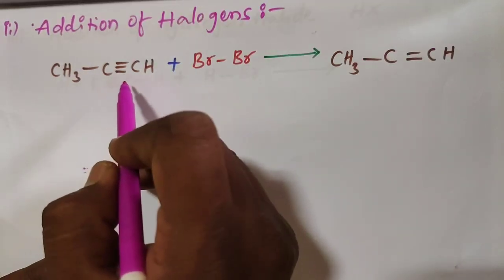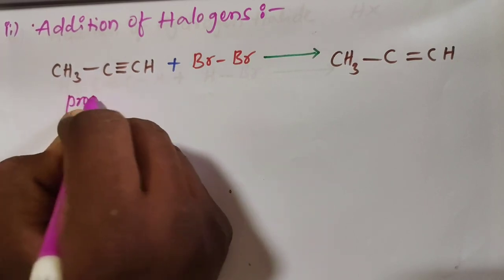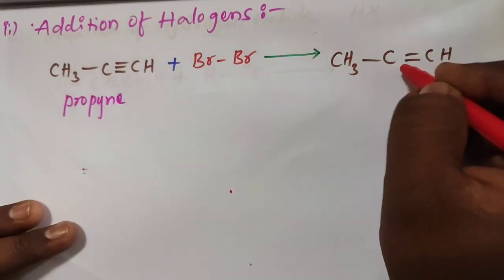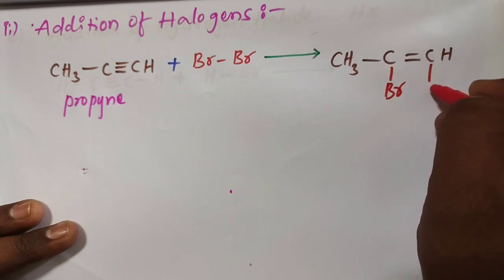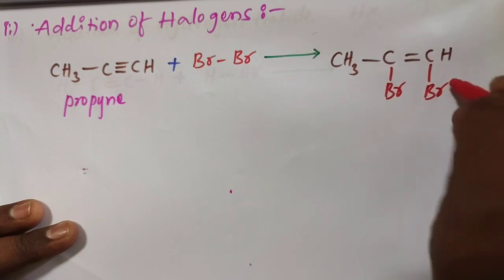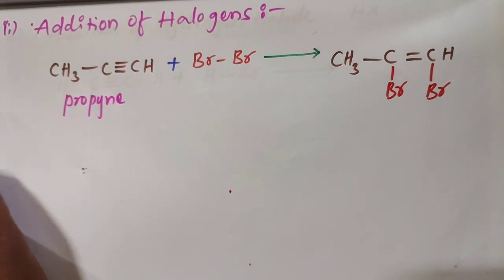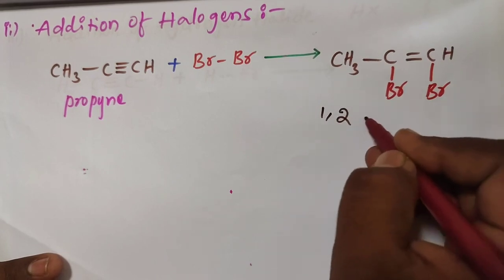takes place on alkyne. For example, we take this propyne, react with Br2, 2 bromines are added to the 1 pi bond, breaking of 1 pi bond, we get 1, 2 dibromopropene.